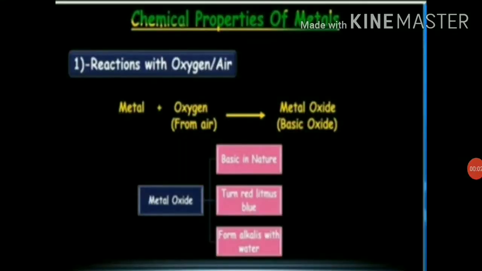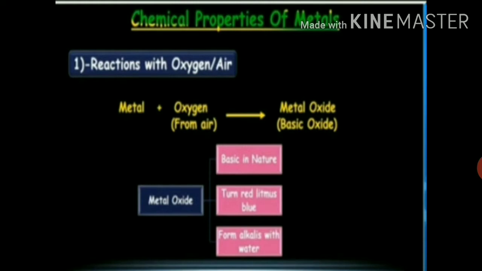So, students, let's start chemical properties of metals. First, reaction with oxygen. Metals react with oxygen to form metal oxides. Metal oxides are basic in nature. It means that when a metal reacts with oxygen, it gives a metal oxide, and these metal oxides are basic in nature, meaning they turn red litmus blue and form alkalis with water. An alkali can be defined as a base that dissolves in water. So a base that dissolves in water is known as an alkali.